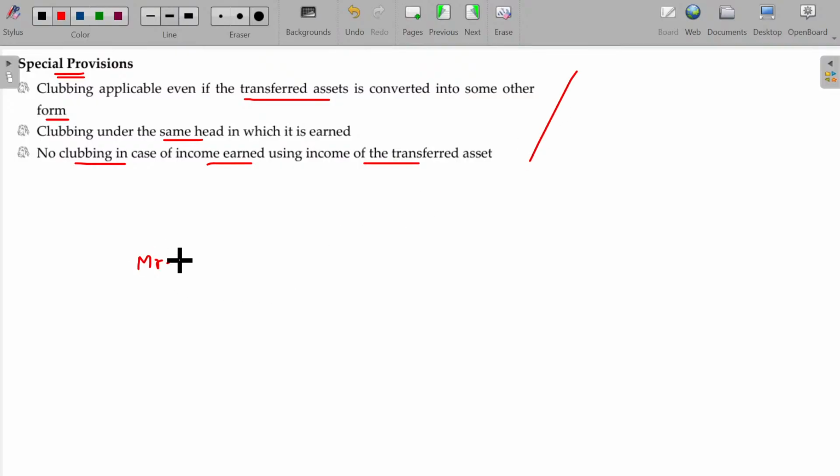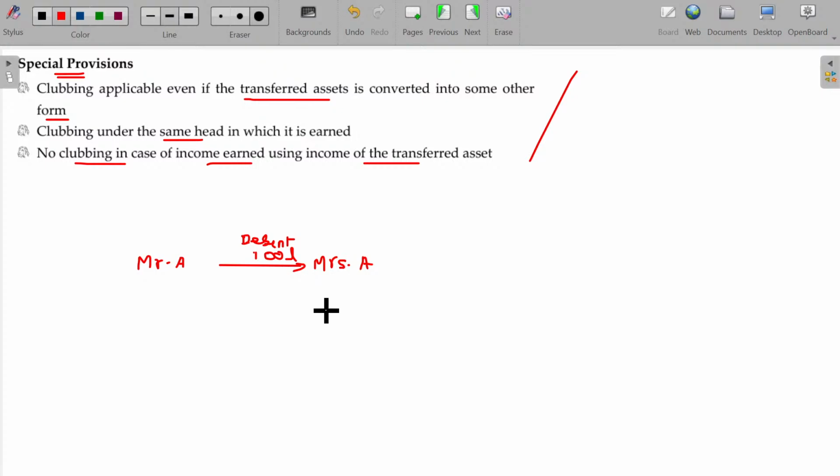Mr. A transfers the asset to Mrs. A. Capital assets transfer. Probably debenture transfer. Debenture transfer worth rupees, say 100 lakhs.